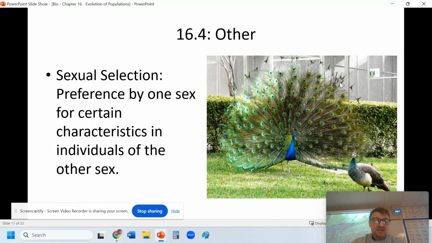Something else we're going to cover in this section is something called sexual selection. This is a preference for one characteristic by one sex, whether it's male or female, for the other. So what this is based on is some physical attraction. You can see these peacocks here. They have a large tail that is attractive to the females of that species. They will select males with these larger plumes or these larger tails to have children with. So this is a type of natural selection that's called sexual selection.